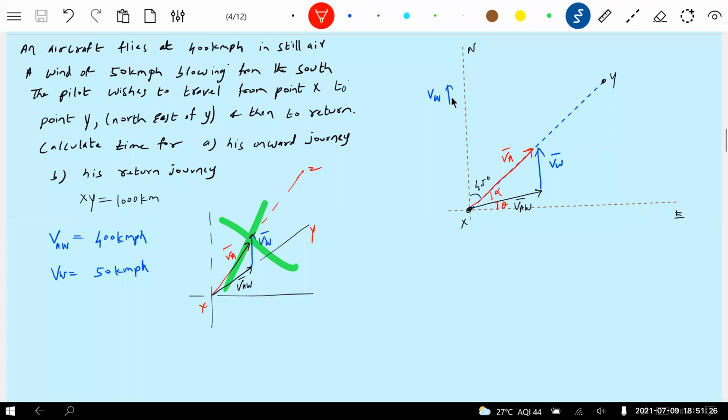What was our question asked? Calculate the time for his onward journey. So we should know VA here. Can we say anything about this angle? 45 degrees. Now we know VW, VAW. We know one of the angles. Somehow we should get VA.